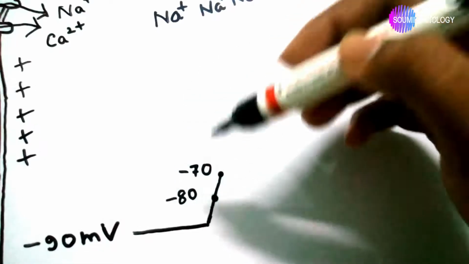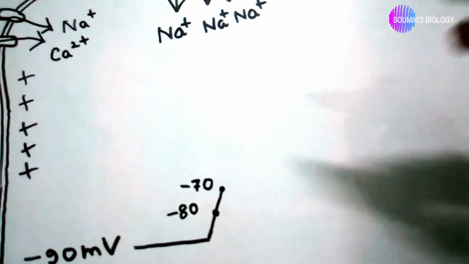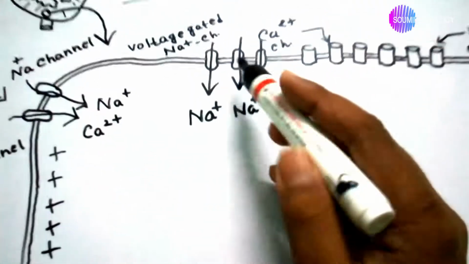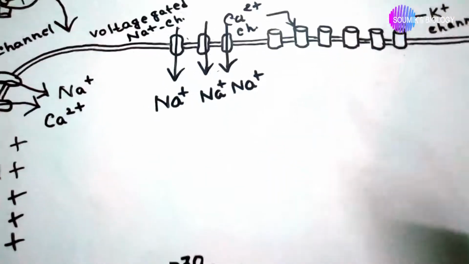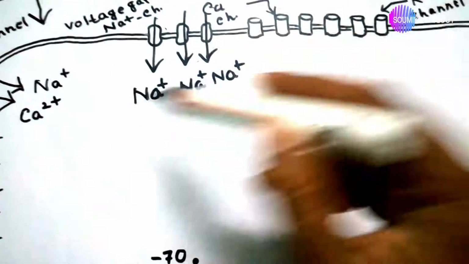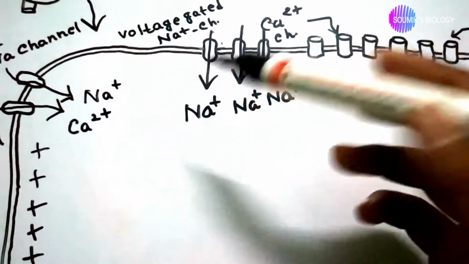This minus 70 millivolt value of the membrane potential, also called the threshold potential, activates the voltage gated sodium channels that transport sodium ions from outside to inside the cell at a very rapid rate.